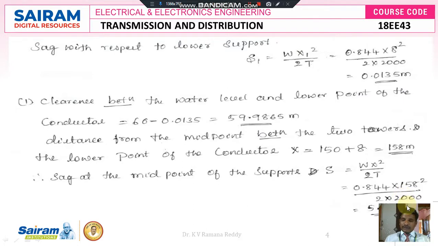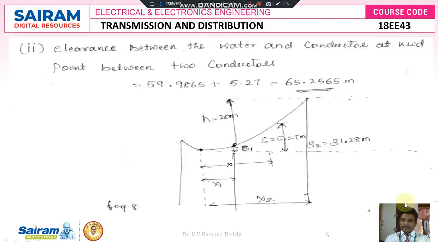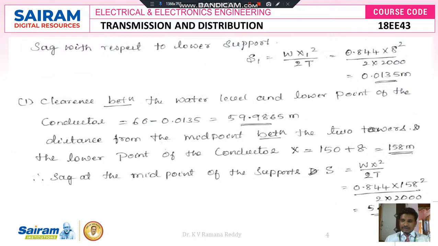Finally, by doing that simplification, the sag value becomes 5.27 meters.